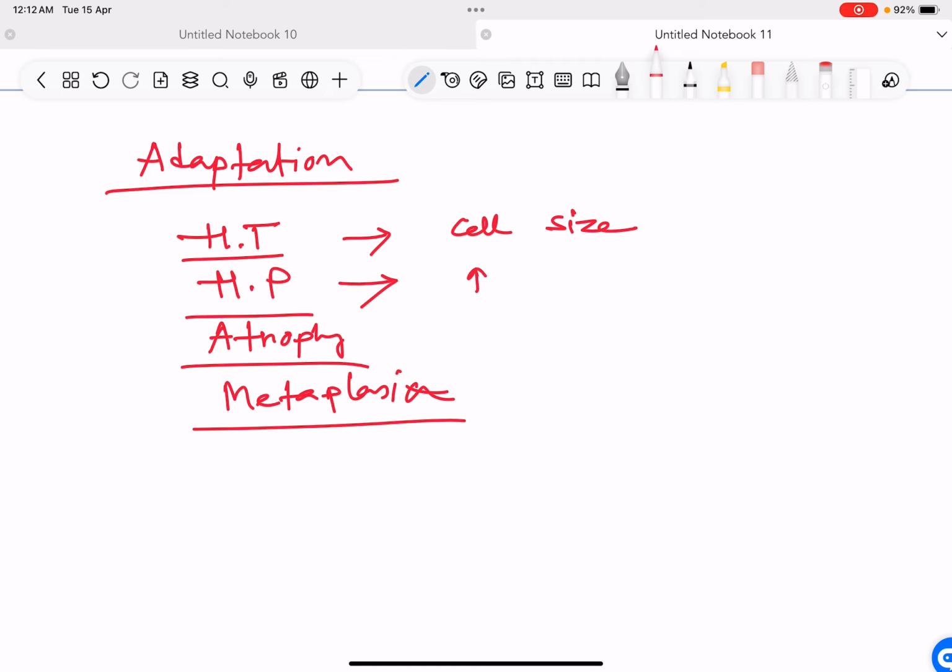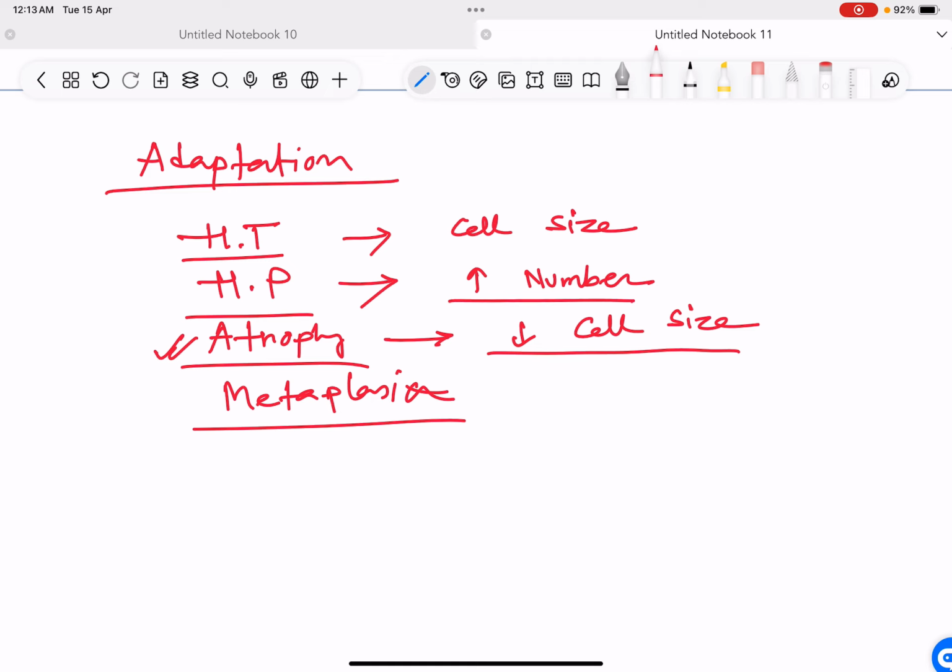Hyperplasia, increase in the number. Atrophy, decrease in the cell size. So atrophy means decrease in the cell size, not death. Atrophy is not decrease in number, clear? Because it is adaptation. The cell is not dying, so it cannot be decrease in number. It is only decrease in the cell size.